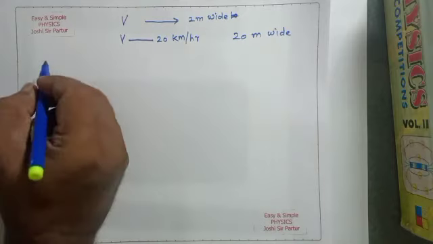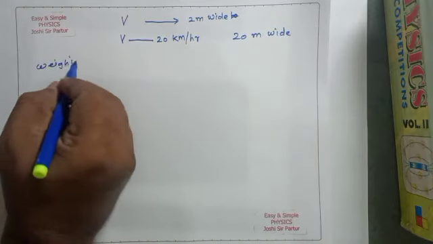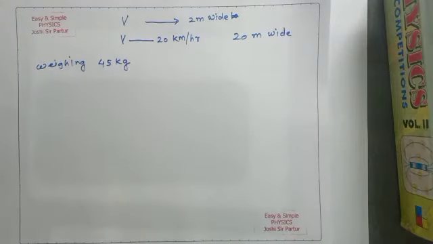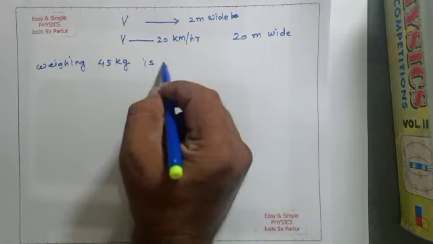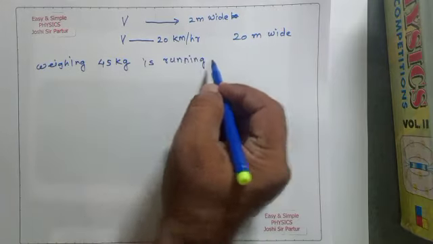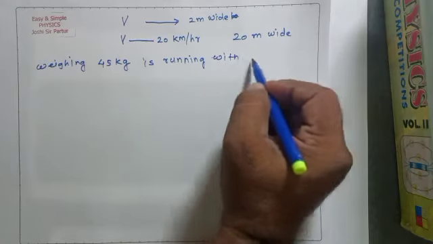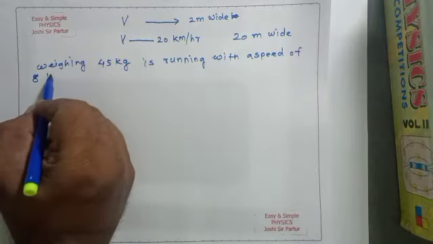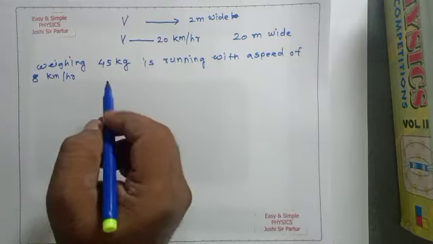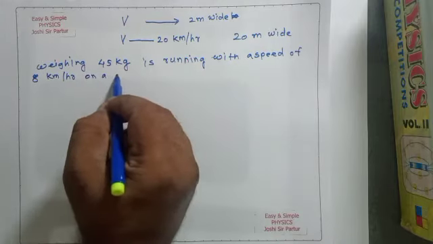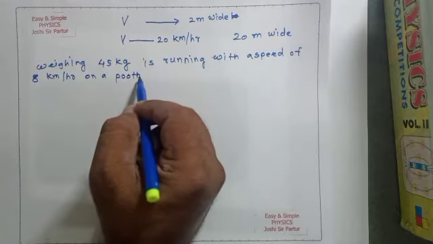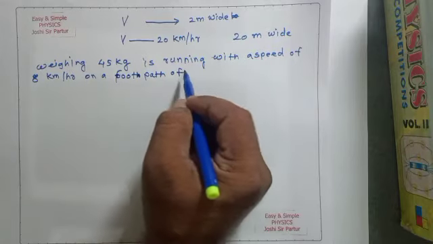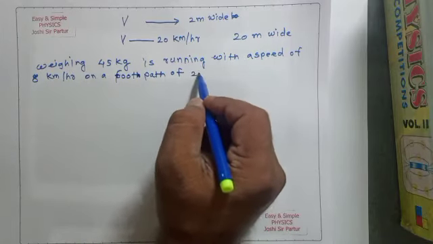Suppose a student weighing 45 kg is running with a speed of 8 kilometer per hour on a footpath 2 meter wide.